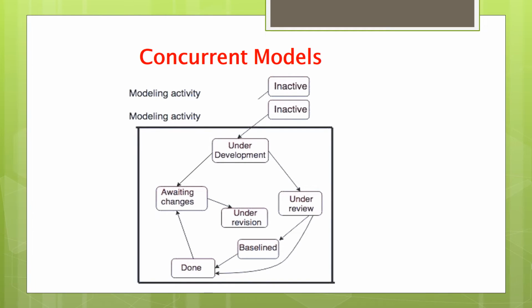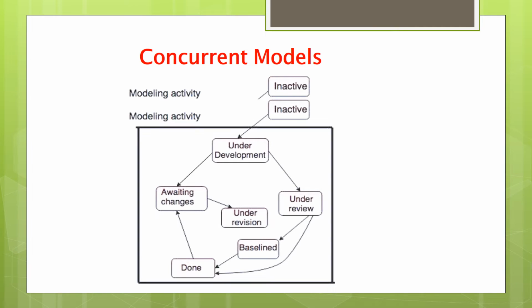Then sometimes the customer indicates that changes in the requirements must be made, and the modeling activity moves from the under development state into the awaiting changes state.